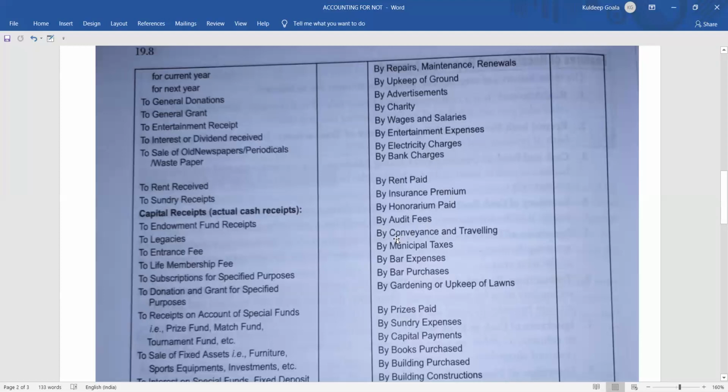Then coming to the next one, by conveyance and traveling, that is the traveling charges. By municipal tax, if your organization is under a municipal area, you have to pay a certain tax, so that will be municipal tax. By bar expenses or bar purchases refers to the hard drinks that a club organization generally arranges or has. They generally have that type of program.